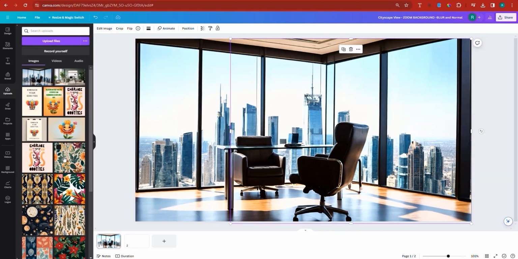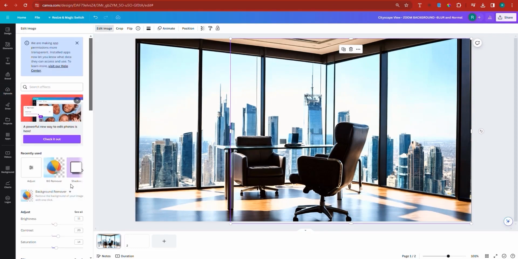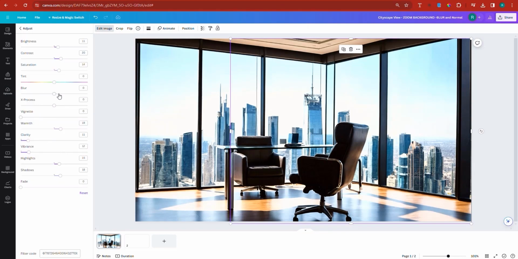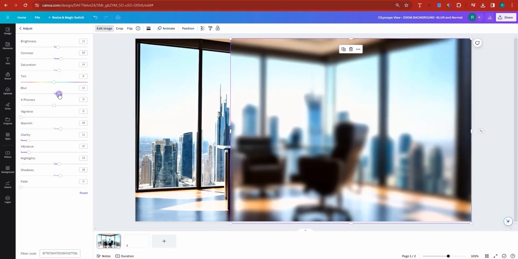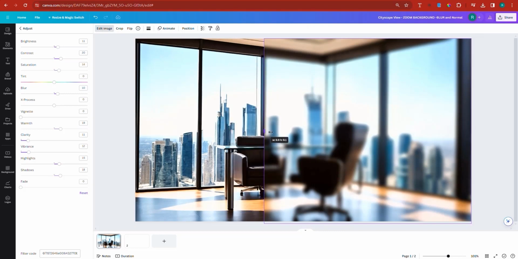And then let's add a little bit of blur to it so that we can put one on top of the other. Now if I go right here to see all, we have the blur option. I'm going to introduce some blur. You can see that right now we have some blur. I'm going to fix it to 10. And then let's continue until we see the center.